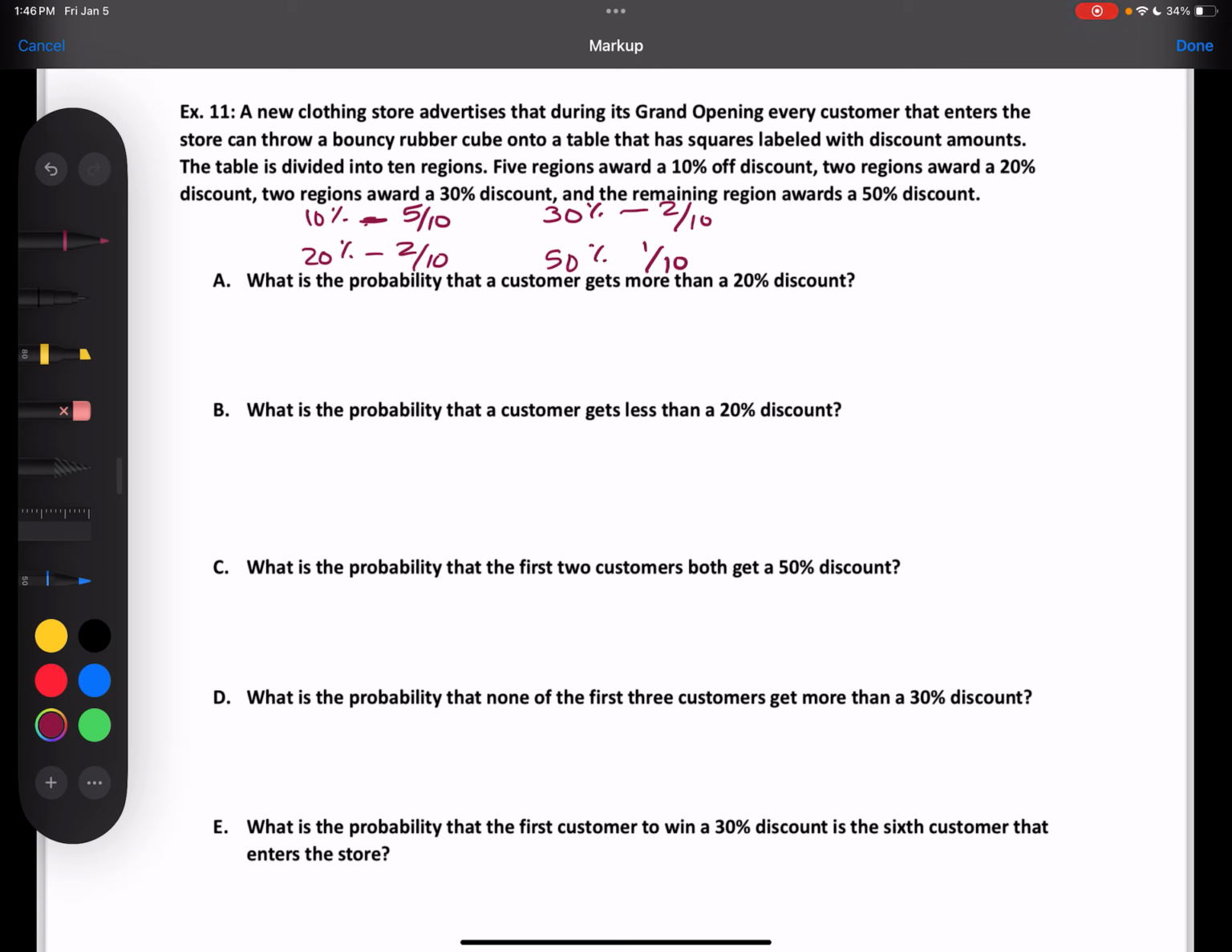So what is the probability that a customer gets more than a 20% discount? 3 out of 10. Okay, well, how are you getting that? Can't just give me an answer. Adding the probabilities of everything that is greater than 20%. Okay, so I can do the probability of 30% or 50%, which would be 2 out of 10 plus 1 out of 10, which is going to give me 3 out of 10 or 0.3.